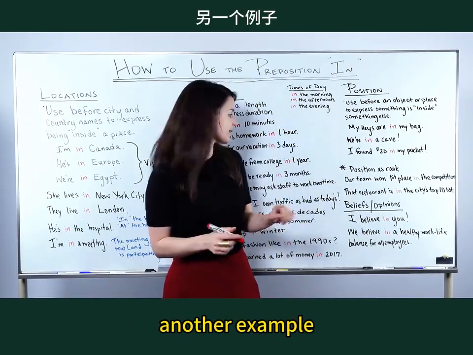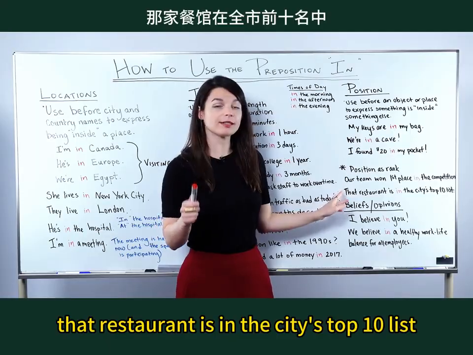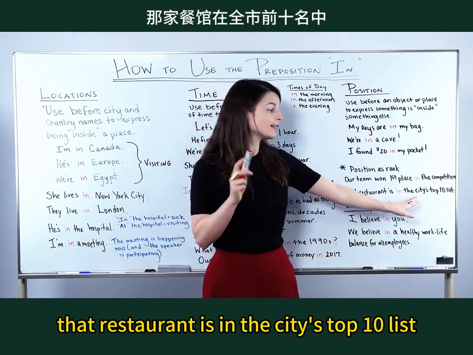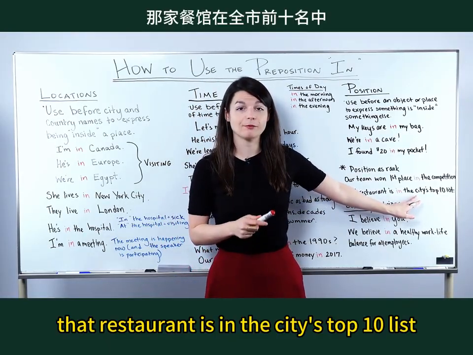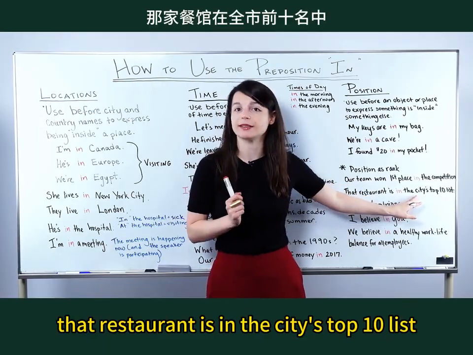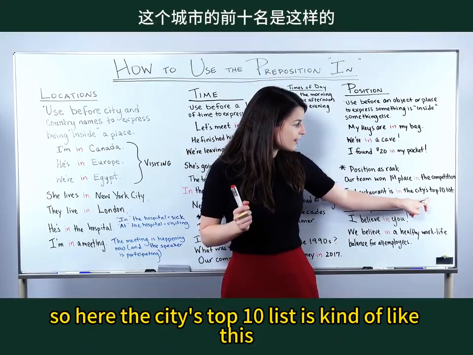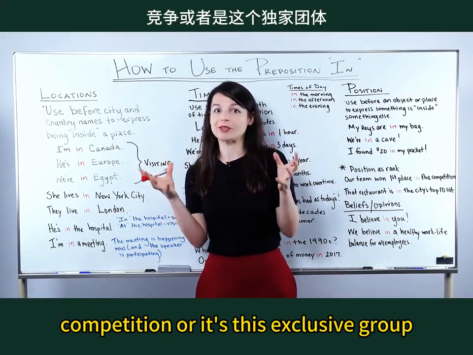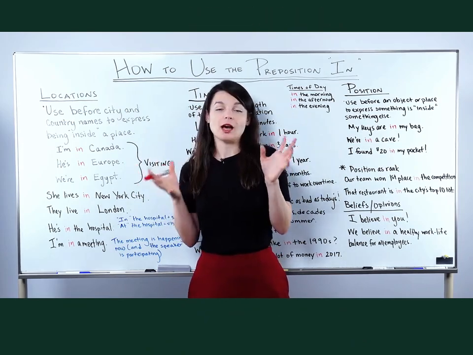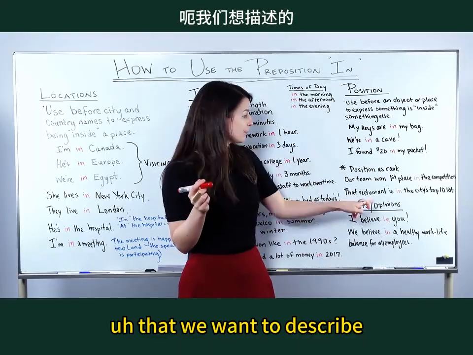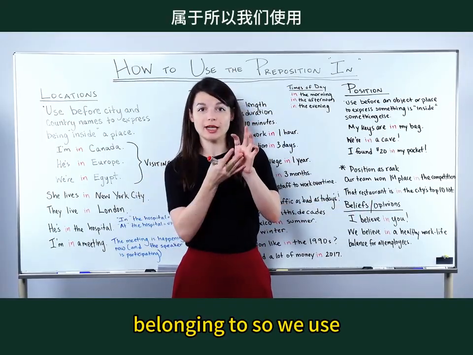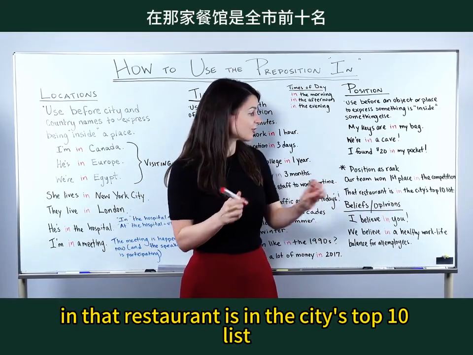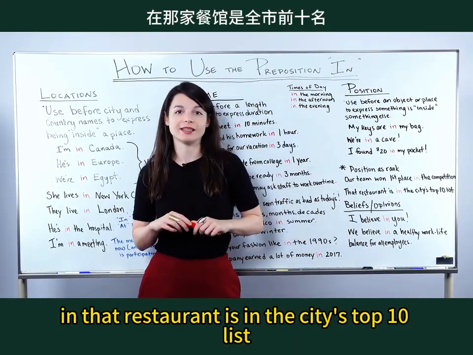we place in before the name of that thing. Another example, that restaurant is in the city's top 10 list. So here, the city's top 10 list is kind of like this competition, or it's this exclusive group. That's like the topic that we want to describe the restaurant belonging to. So we use in. That restaurant is in the city's top 10 list.